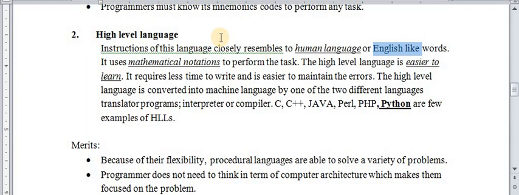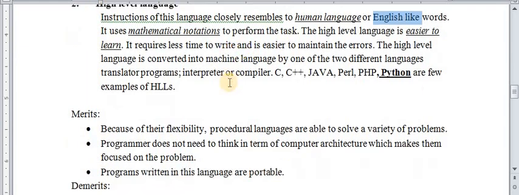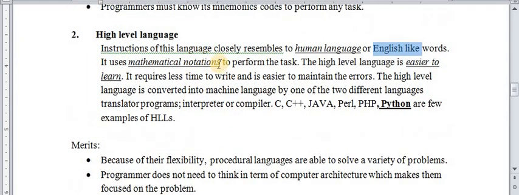Okay, so writing the program in high level language is easier in comparison to low level language. It uses mathematical notations to perform the task, just like plus, minus, multiply, divide, etc. Okay, the high level language is easier to learn because the instructions are written in the English language. It requires less time to write and it is easier to maintain and fix errors.